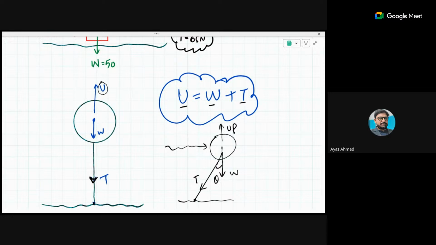Because now all the tension is not directly participating downward to create the equilibrium, I have to resolve the tension into two components, right? One downward, one this way. For example, this angle is 30 degrees. Then I can simply say that this is your T cos 30, and this is your T sin 30. So T cos 30 plus weight are combinedly equal to upthrust.